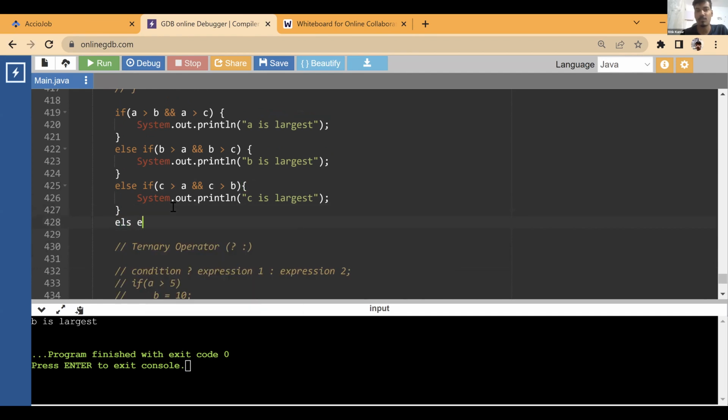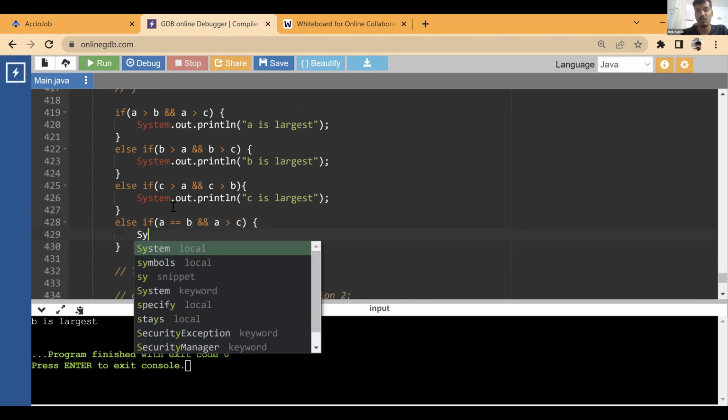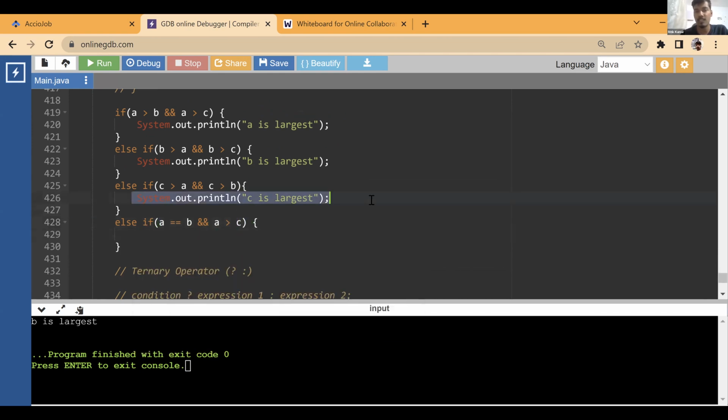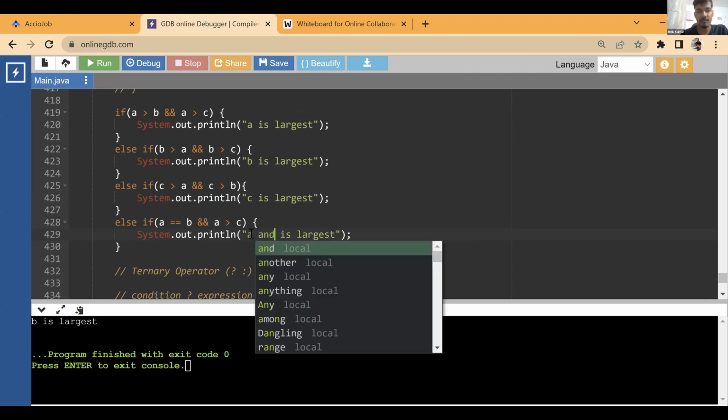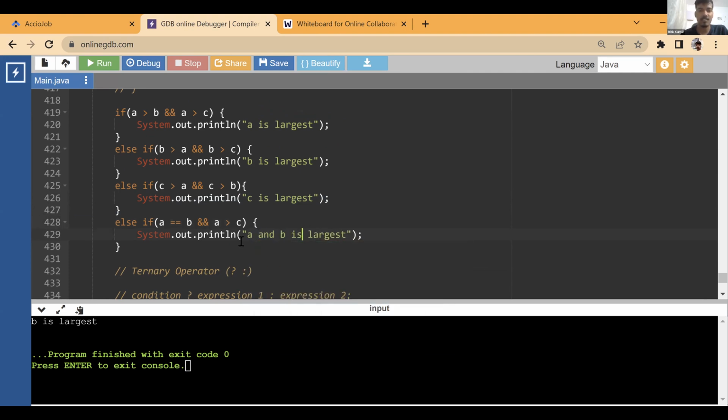If none of them is true, that means something is equal. So you can check if A is equal to B and A is greater than C. That means A and B, both of them are largest. So A and B are largest. Okay.